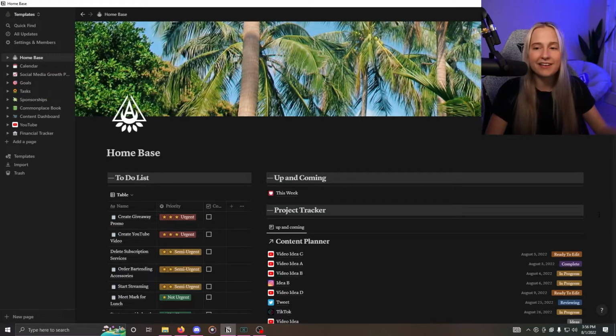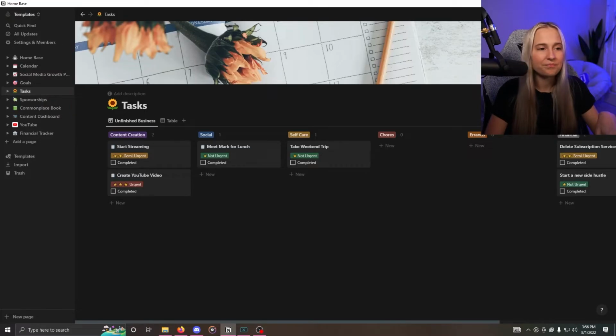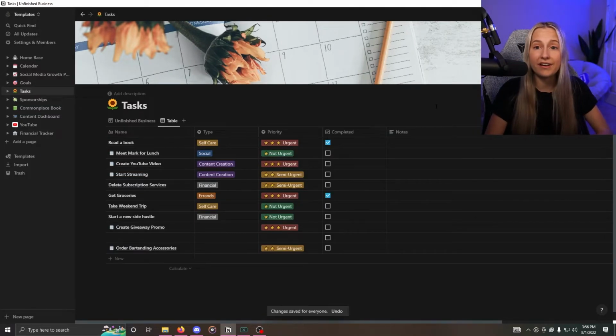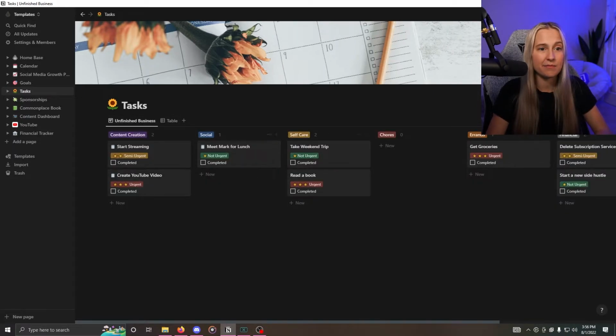So if we come back to the to-do list, you'll see that we can actually open up the to-do list over here. And this shows all of the same things that you saw in the other to-do list. And if you wanted to see everything, whether it's completed or not completed, you can easily just see everything we have right here in the table. All right, and I'm gonna uncheck these just so that you can see them back in over here.